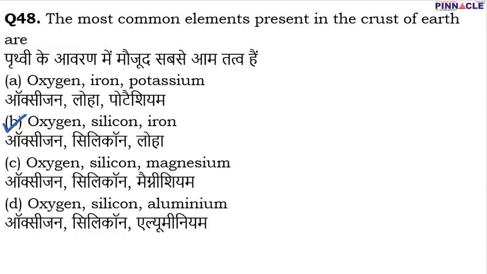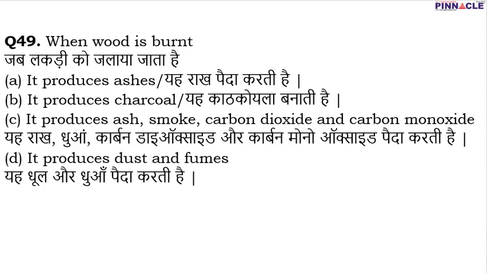Coming to question number 49. Question number 49 is when wood is burned. So what happens when we burn wood? Generally it produces ash, smoke, carbon dioxide and carbon monoxide as well. So C is going to be the correct option.